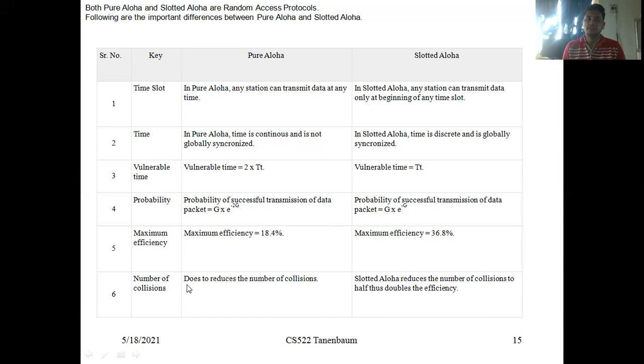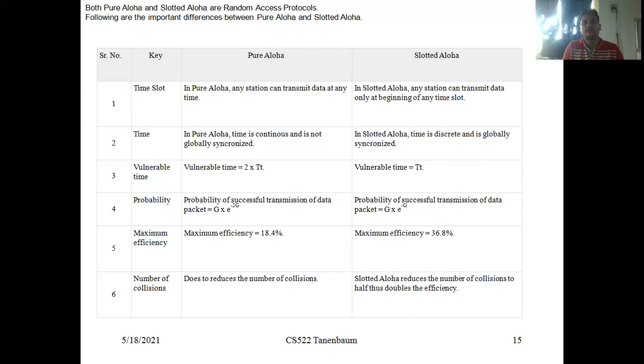And to reduce the number of collisions, slotted Aloha reduces the number of collisions to half, thus doubling the efficiency. So about half of the collisions are reduced in slotted Aloha when compared with pure Aloha. Both pure Aloha and slotted Aloha are random access techniques.